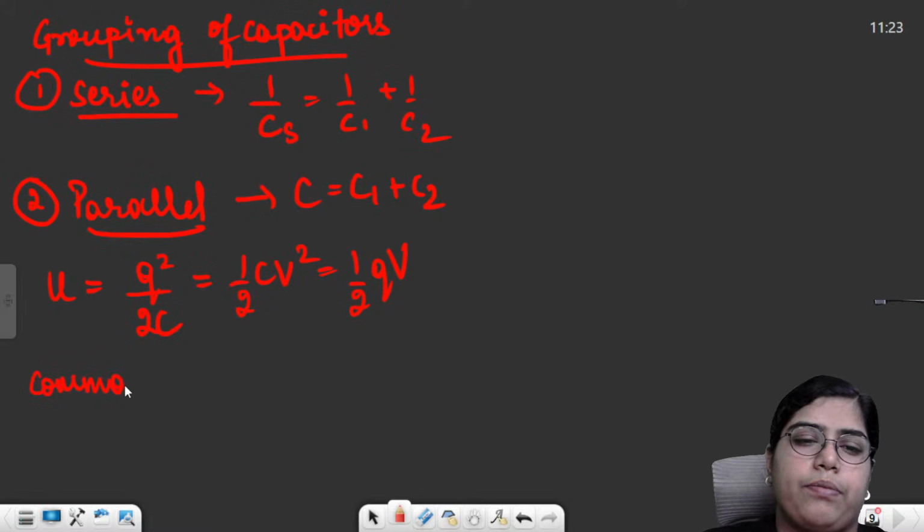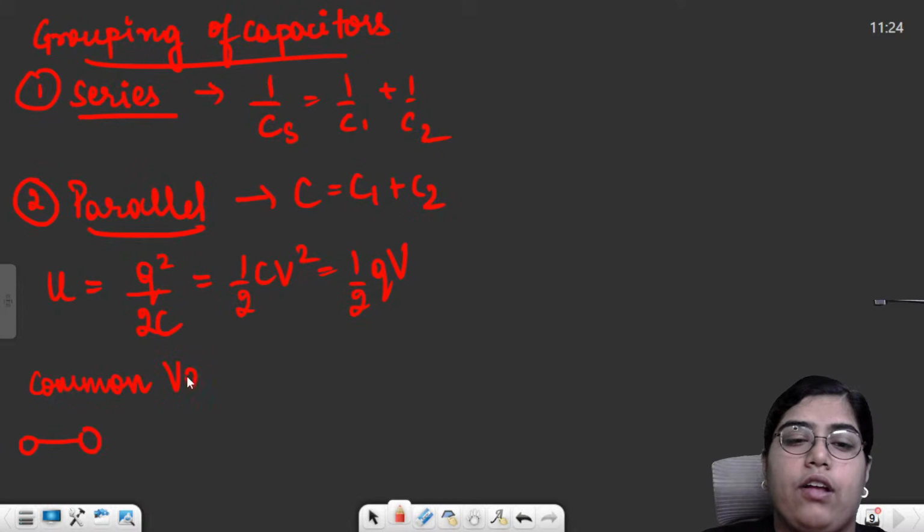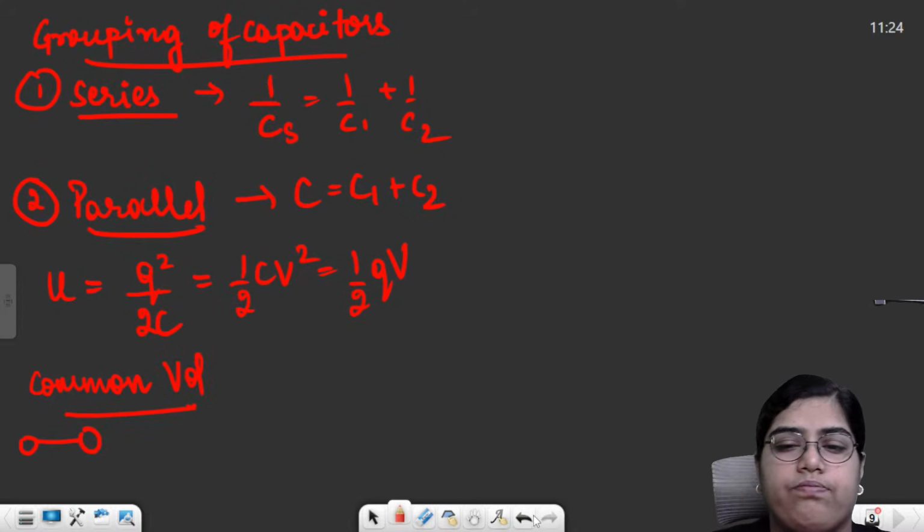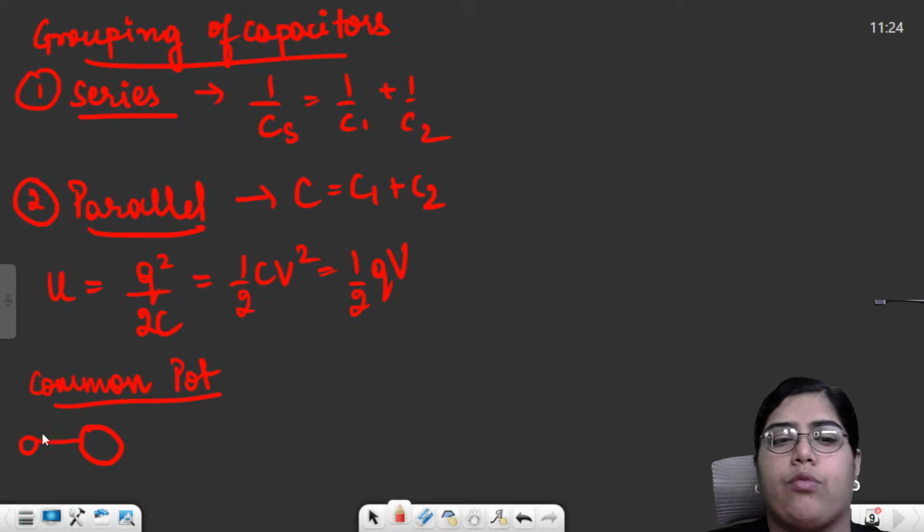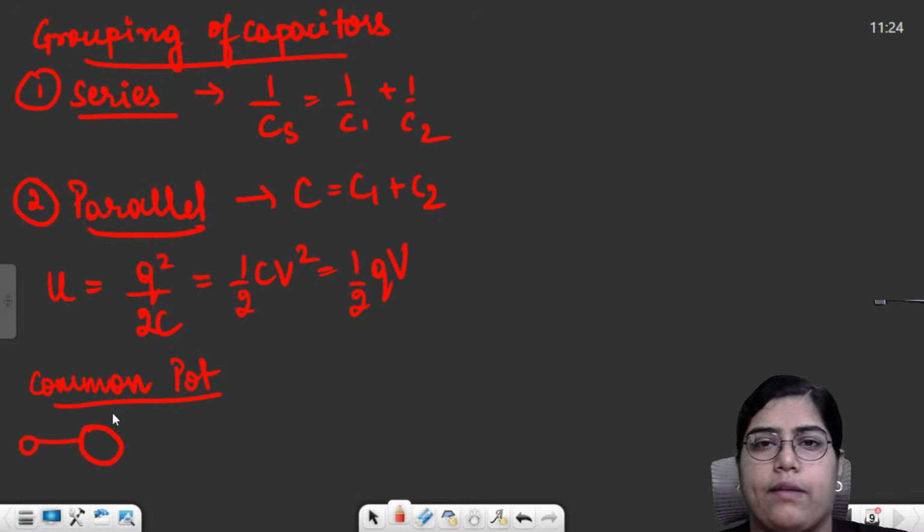And then there was something called common potential. Wherever you connect two charged conductors, they will never divide their charges in half. It's not the case that if the total charge is 10, then both of them will get half the charge. Why is that a problem? Because the size of the capacitors might be different, and the smaller capacitor may not be able to hold that amount of charge.